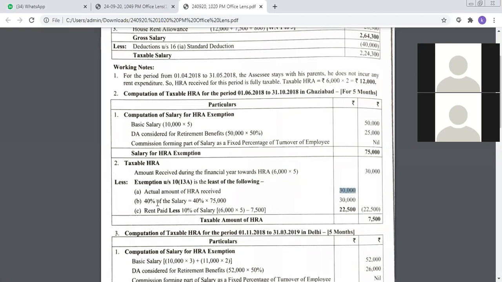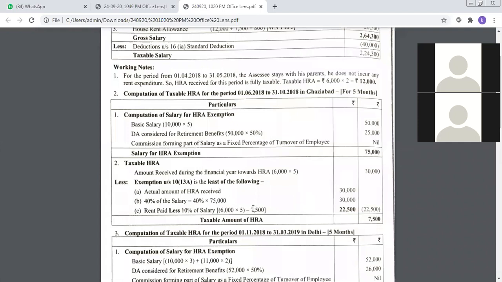Next, Ghaziabad, as I said, is not a metro city. So we have to consider only 40% of his salary. And for our calculation, what is salary? Salary is 75,000 rupees. So 40% of 75,000 rupees works out at again 30,000 rupees. Next is rent paid in excess of 10% of salary.